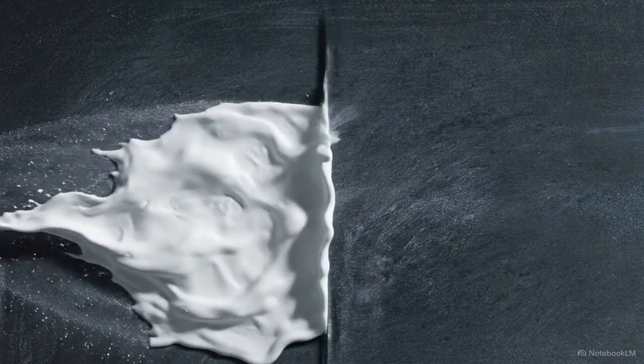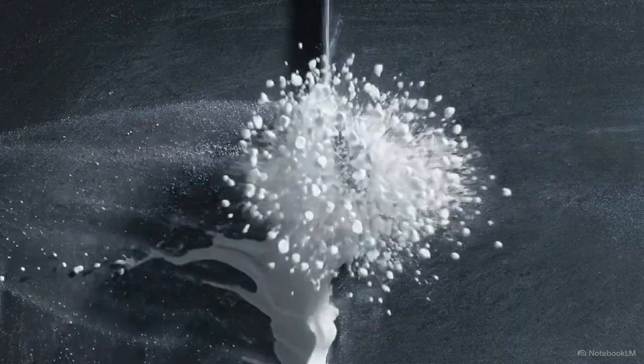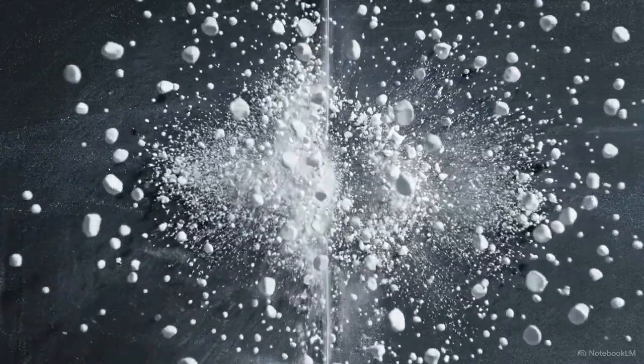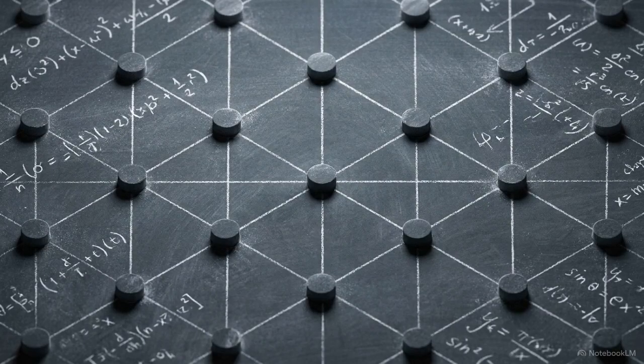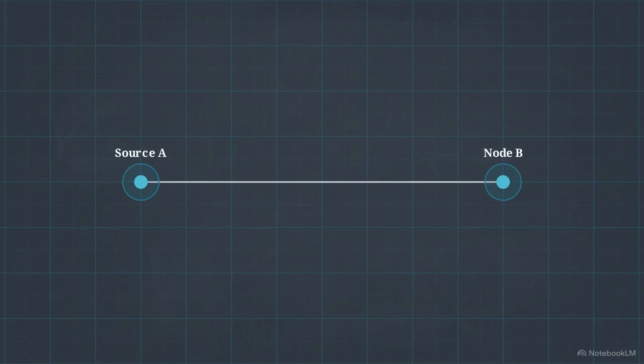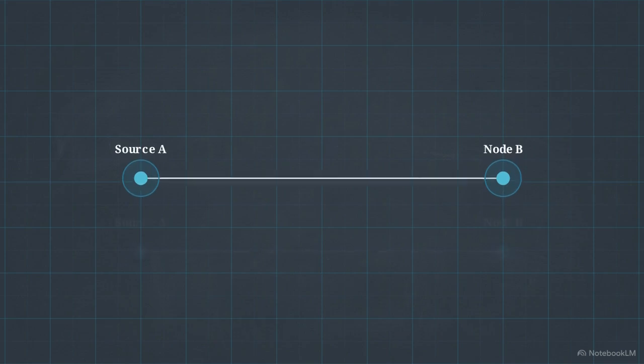Watch raw energy attempt to move through an unstructured environment. It searches for a path, strikes a boundary, and violently disperses. Standard network theory attempts to solve this chaos with a simple rule. If a topological edge exists between two nodes, it implies a guaranteed capacity for transfer. An edge represents a connection.